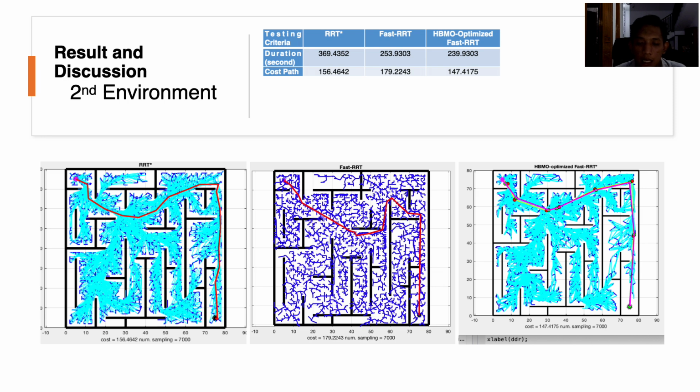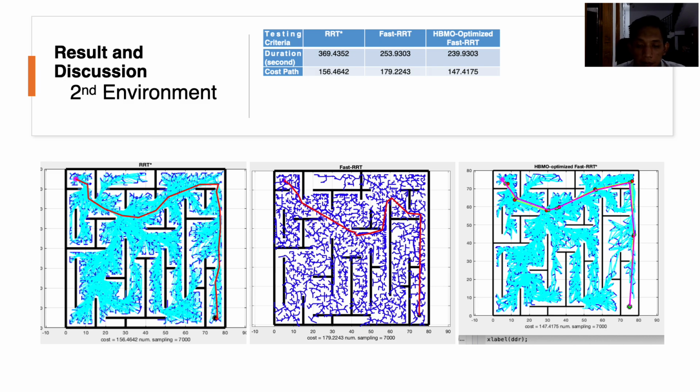Meanwhile, in fast RRT, the optimality of the path is still not enough even though a large sampling has been completed. This is caused by the absence of the rewiring process, which can be useful for determining connection to nodes on the suboptimal path, including HBMO, of course.